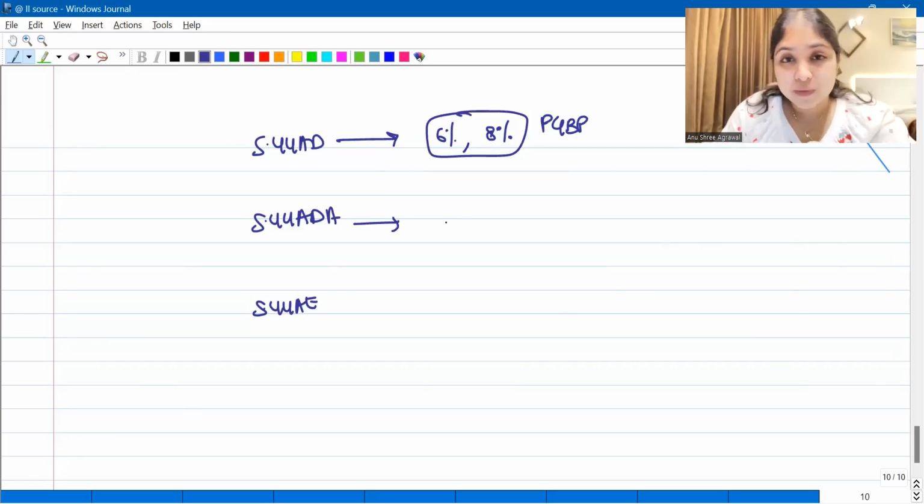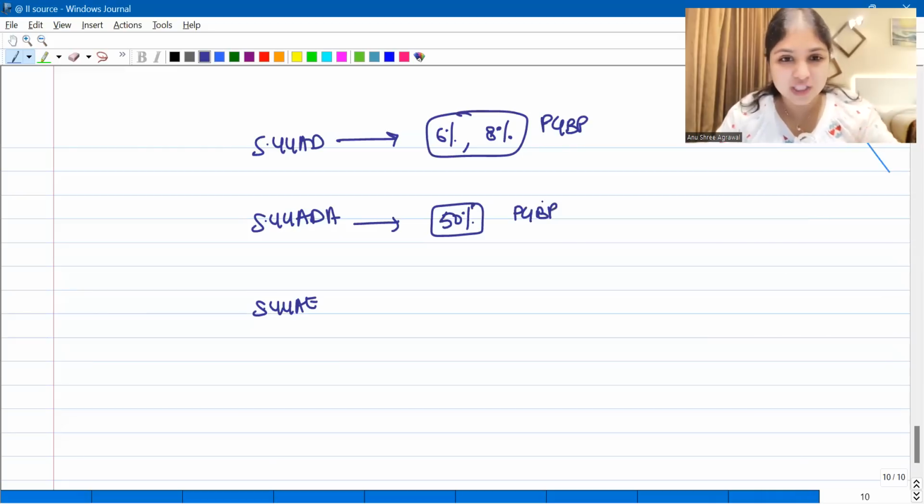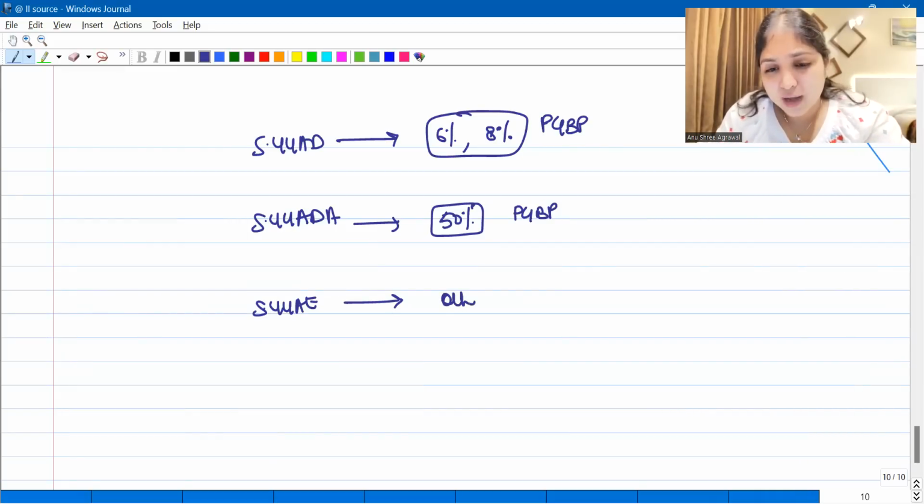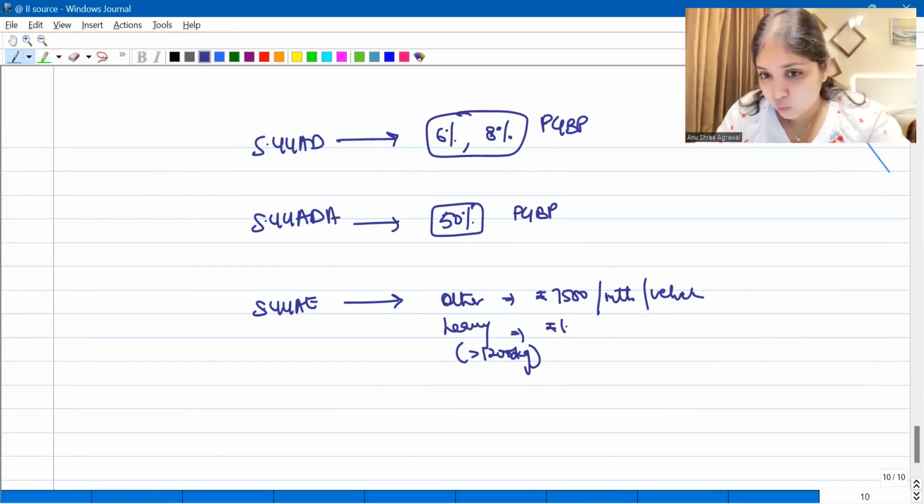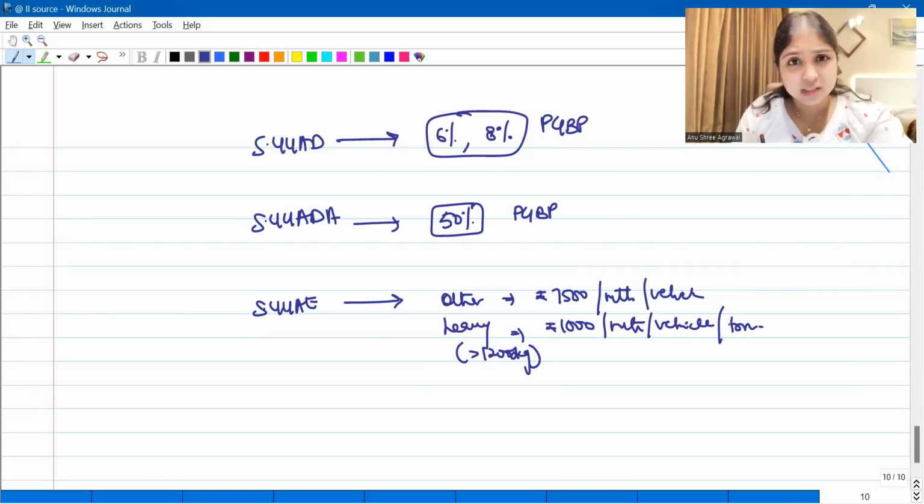44ADA, what do you do? In 44ADA, 50% of your gross receipts is going to be the PGBP. That's all. No allowance, no disallowance. 44AE, what will be your PGBP? In case you have other vehicles, it's going to be rupees 7,500 per month per vehicle. And if it is a heavy vehicle, meaning it can carry more than 12,000 kg, it's going to be rupees 1,000 per month per ton. This is what we've learned.